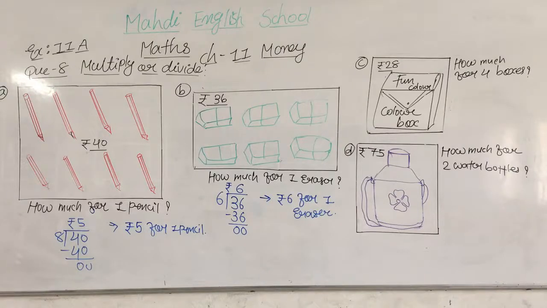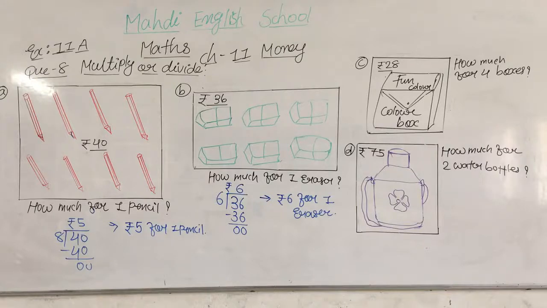And the same for question number D. Okay, that is our water bottle. And what is the price of one water bottle? 75 rupees. So we are going to bring 2 bottles. What do we have to find? We have to find the price of 2 bottles.